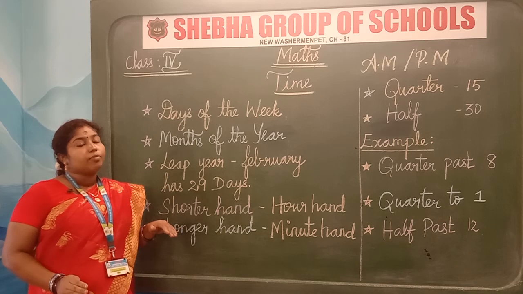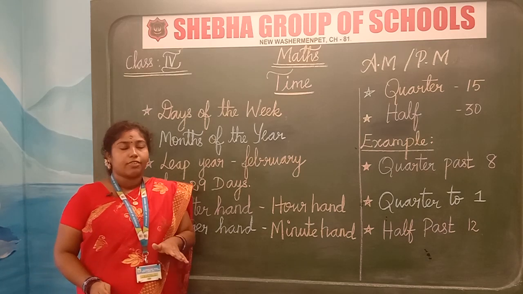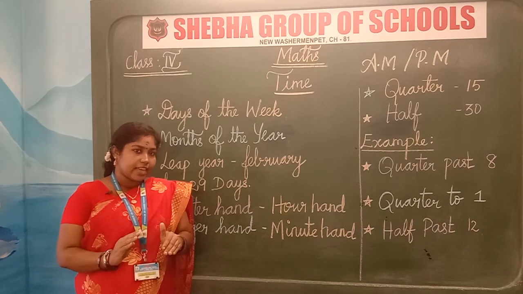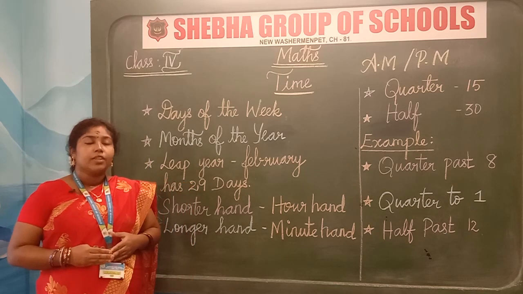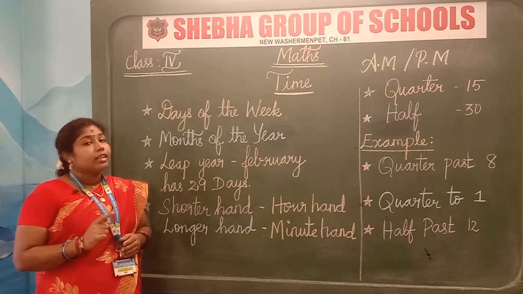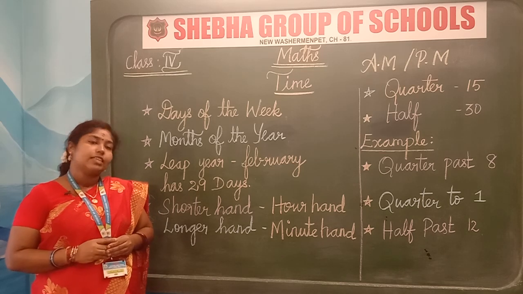So that time the number of days of a year will be 366 days. Now tell me children, how many days are there in a year? Yes, you guessed it right. There are 365 days in a year.